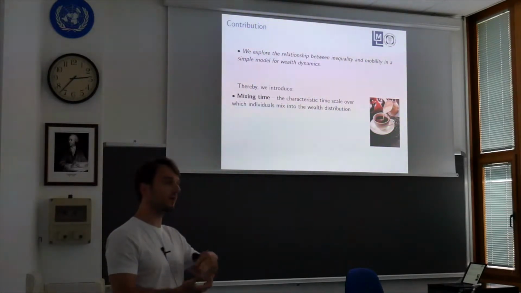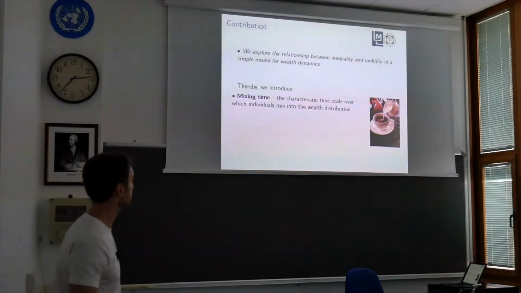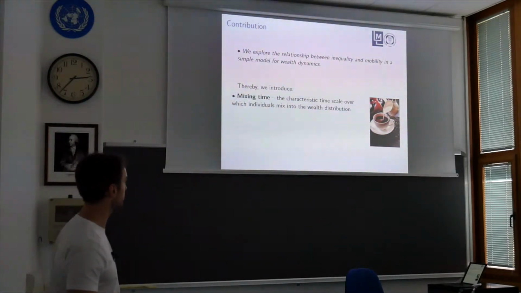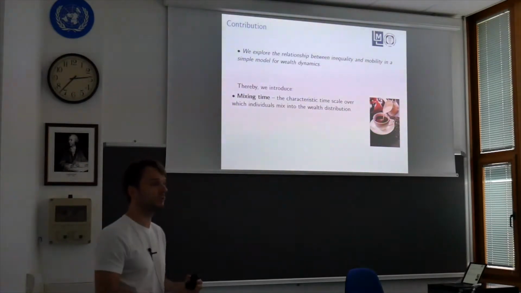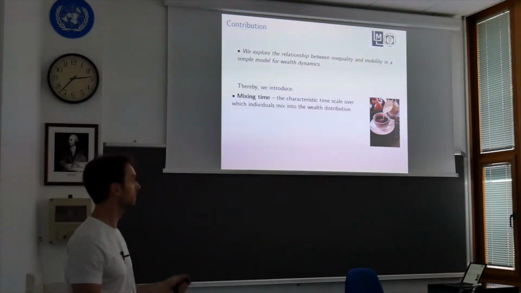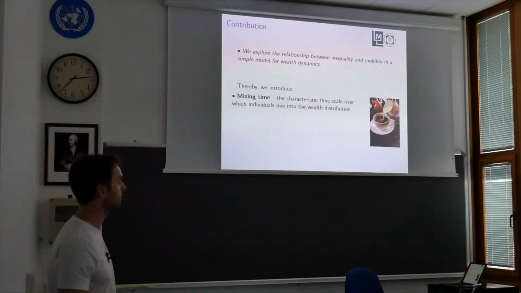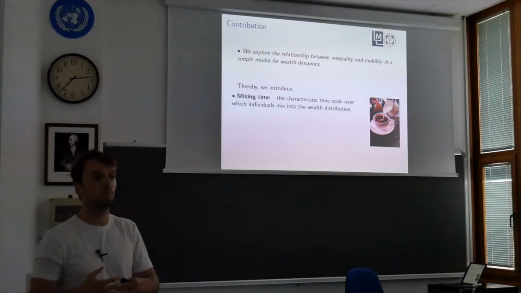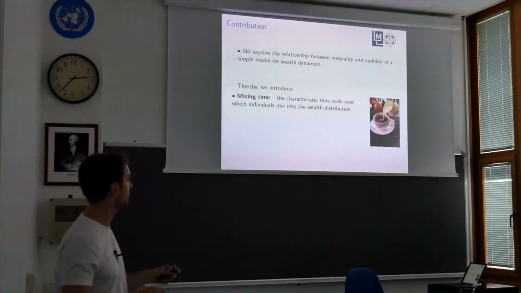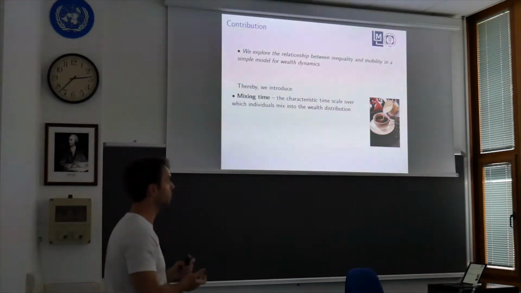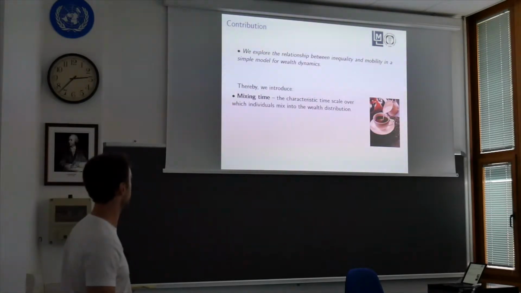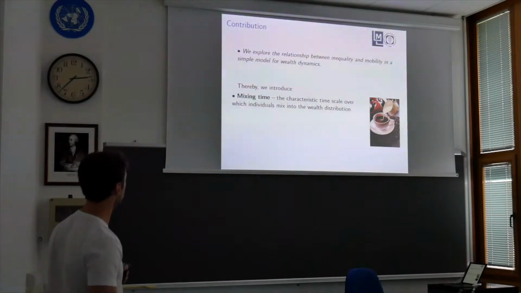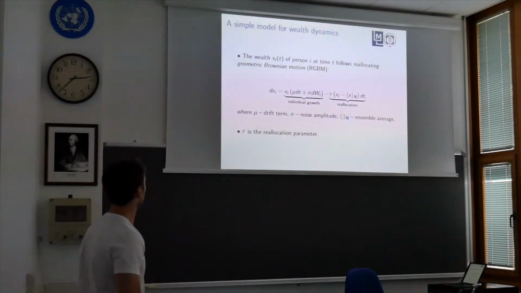One can find an analogy for this concept when one tries to mix milk into coffee. For example, the individuals that we try to explore can be the milk, and the distribution of the wealth can be given by the coffee, and we want to see how people disperse or spread out, how the milk spreads out in the coffee when we pour it in. So first, before we talk about mixing time, let us see the simple model of wealth dynamics.